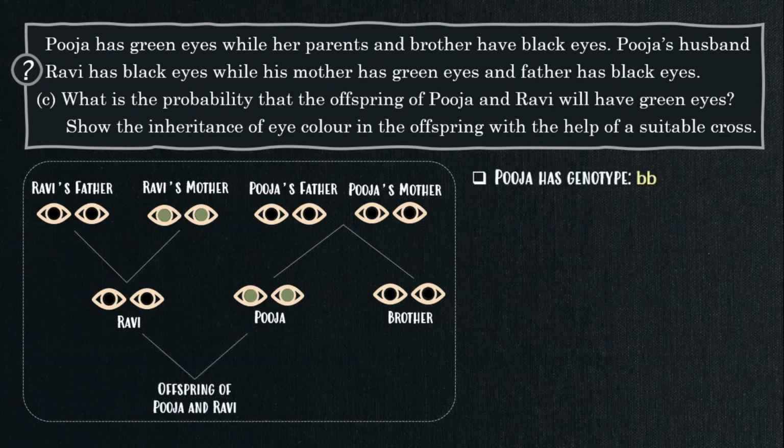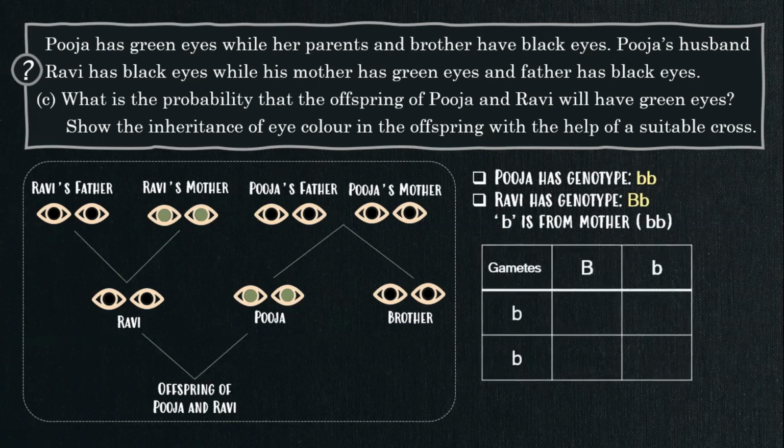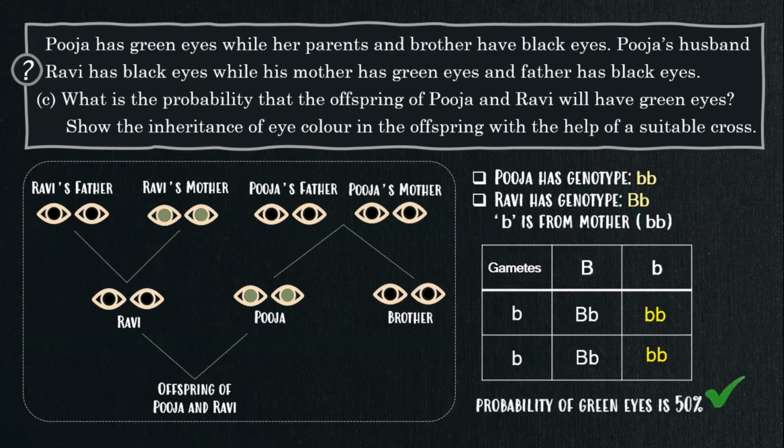Pooja has the genotype small b small b because Pooja has green eye color, the recessive eye color. Ravi has genotype capital B, small b. The small b he got from his mother and capital B from his father. The gametes are capital B and small b from father and small b from mother. We got two heterozygous conditions and two homozygous recessive conditions. Means the probability that the offspring of Pooja and Ravi will have green eyes is 50%.